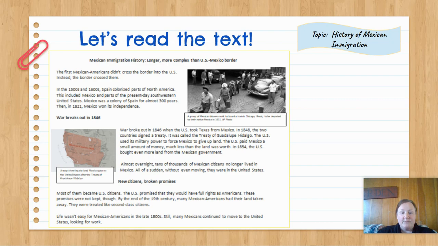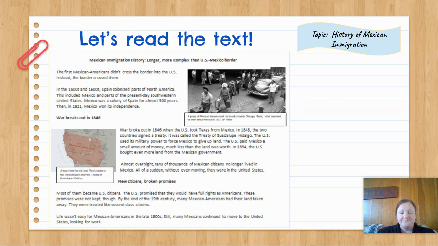New citizens, broken promises. Most of them became U.S. citizens. The U.S. promised that they would have full rights as Americans. These promises were not kept, though. By the end of the 19th century, many Mexican Americans had their land taken away. They were treated like second-class citizens. Life wasn't easy for Mexican Americans in the late 1800s. Still, many Mexicans continued to move to the United States looking for work.